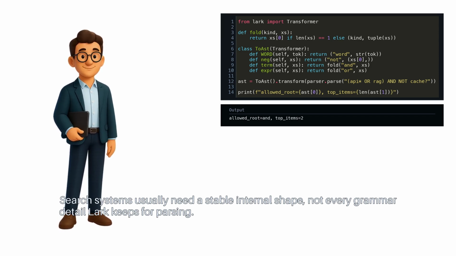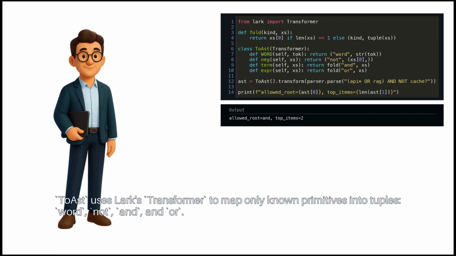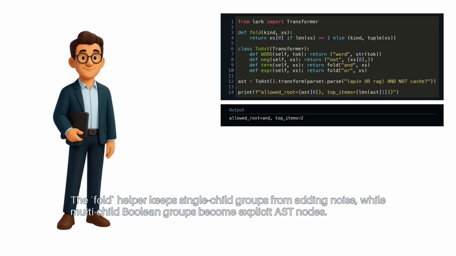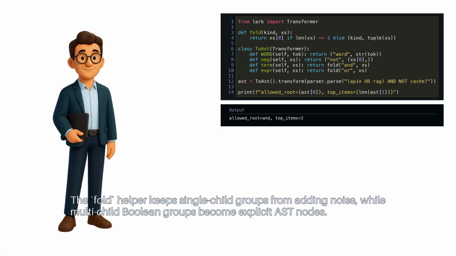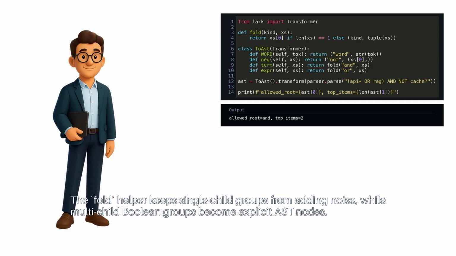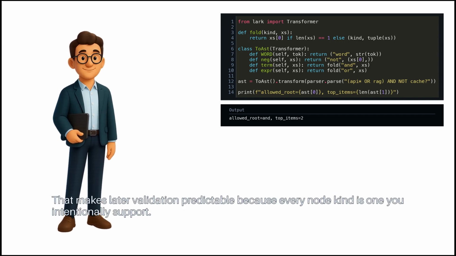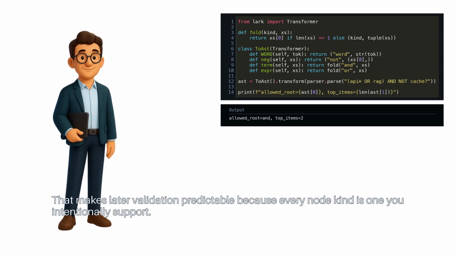Not every grammar detail Lark keeps for parsing. to_ast uses Lark's transformer to map only known primitives into tuples: word, not, and or. The fold helper keeps single-child groups from adding noise, while multi-child Boolean groups become explicit AST nodes. That makes later validation predictable because every node kind is one you intentionally support.